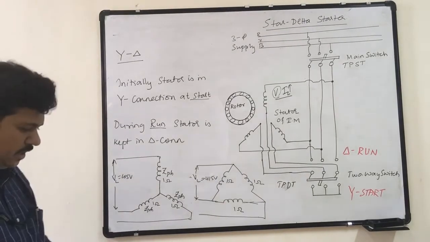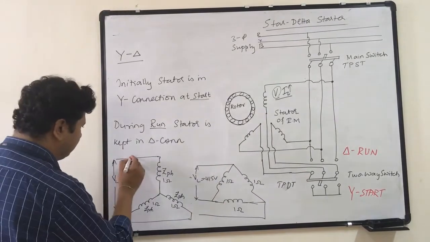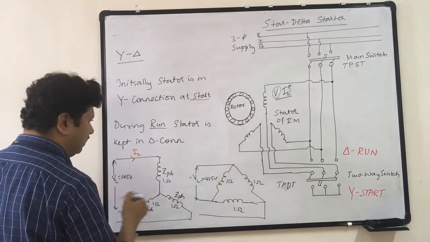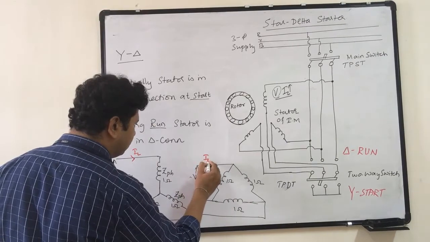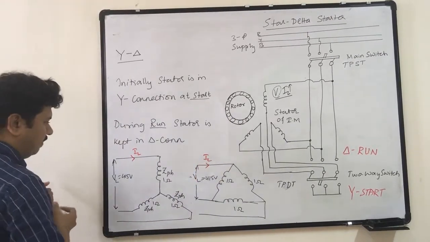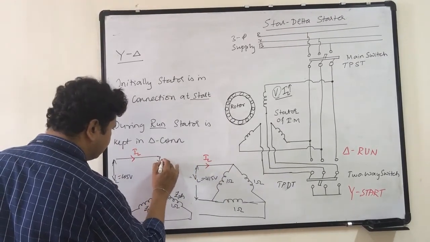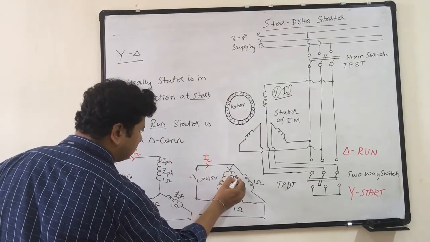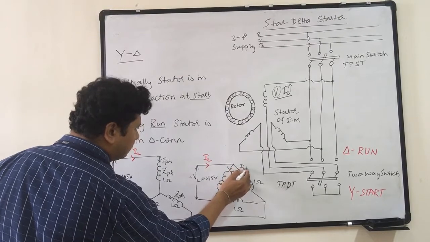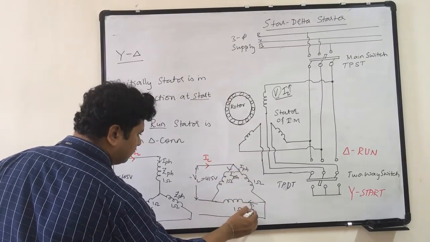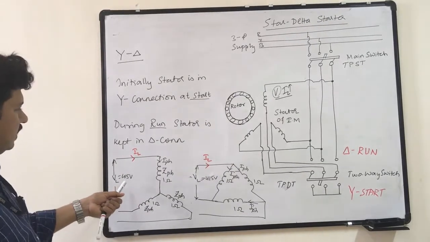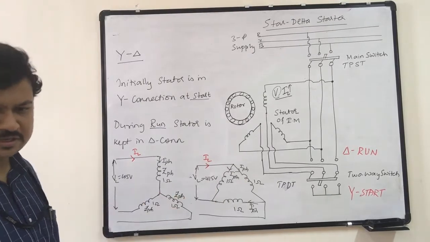Now I have IL, and I have IPH. Let us find what are the currents in star connected stator and delta connected stator.